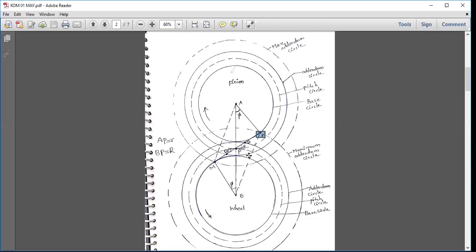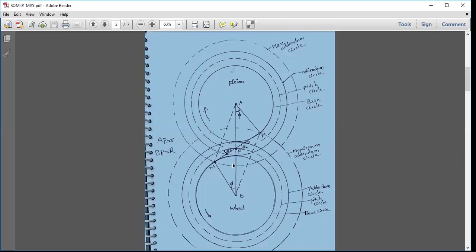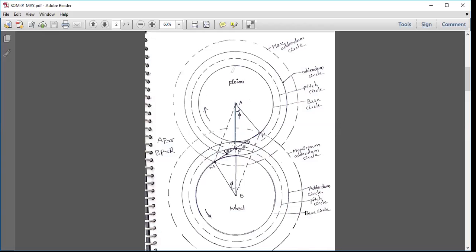So now here you can see, AP is the pitch circle radius of the pinion. Do remember all this terminology. AP is the pitch circle radius of the pinion, and BP is the pitch circle radius of the wheel. So this is BP. Now I hope you understood this.